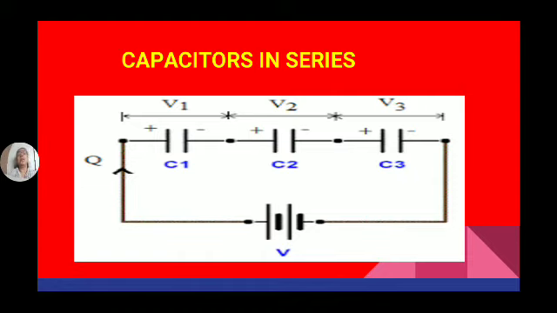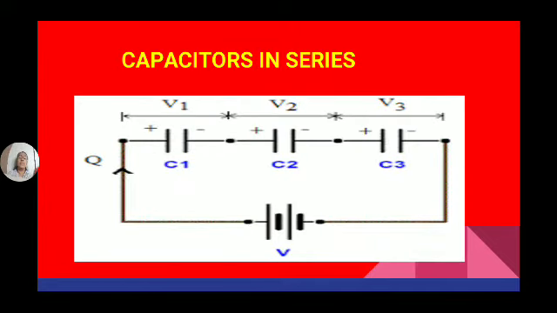Now, we have to calculate the total capacitance of capacitors when the capacitors are connected in series. Here, three capacitors are connected in series, C1, C2, C3. They are said to be connected in series when the negative terminal of the first capacitor is connected to the positive terminal of the next capacitor. If you connect in that manner, then the connection is said to be a series connection. To this combination, we are applying a voltage of V volts.